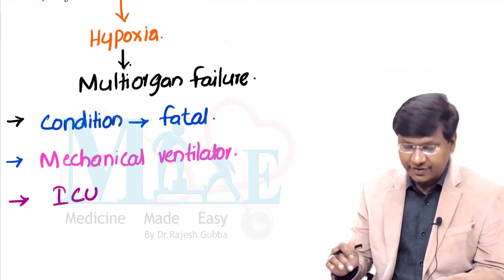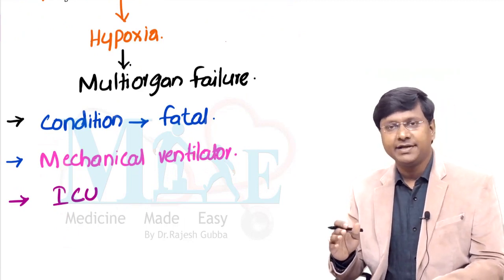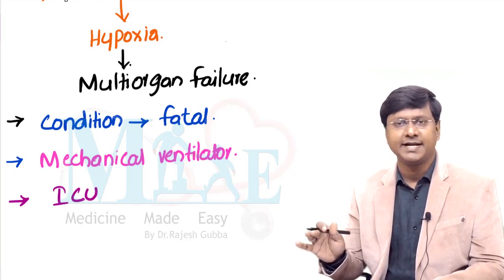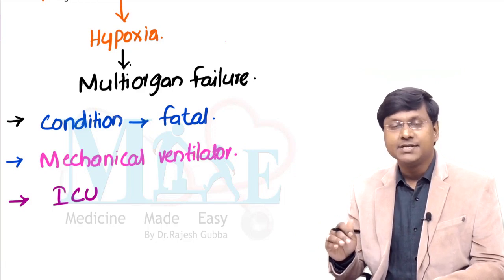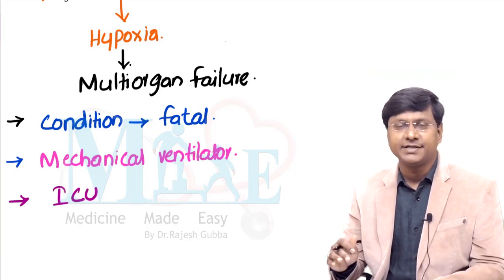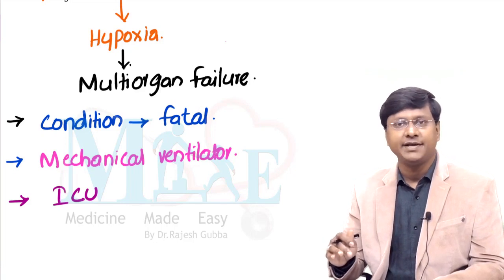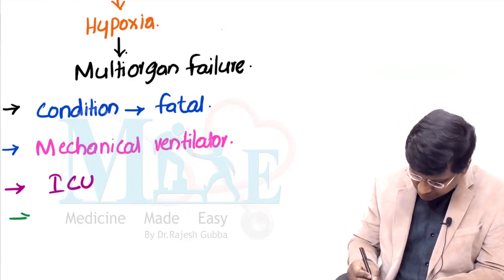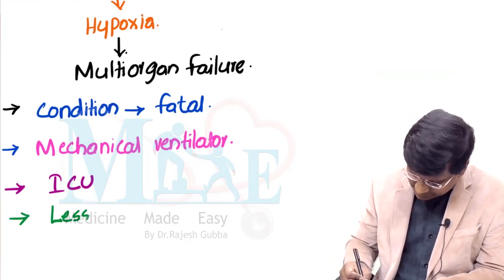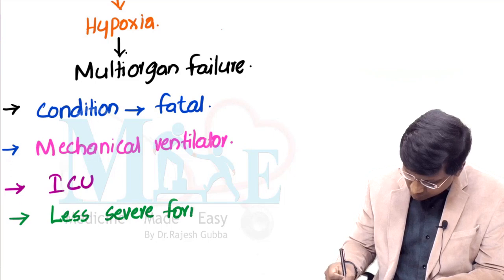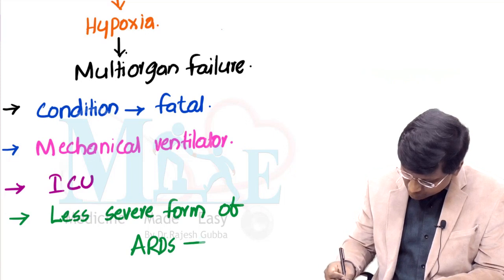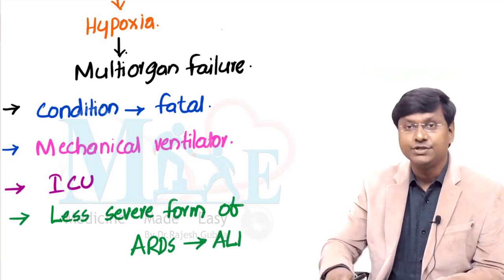Next, let me tell you one very important point here. ARDS is a very severe form of diffuse parenchymal damage where the individual is landing up in respiratory distress. But there is one less severe form of ARDS, and that particular less severe form of ARDS is called the acute lung injury.